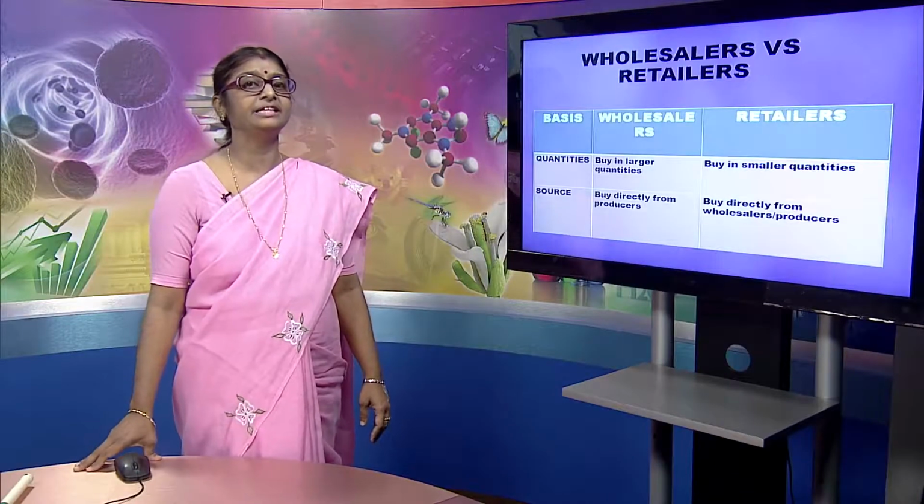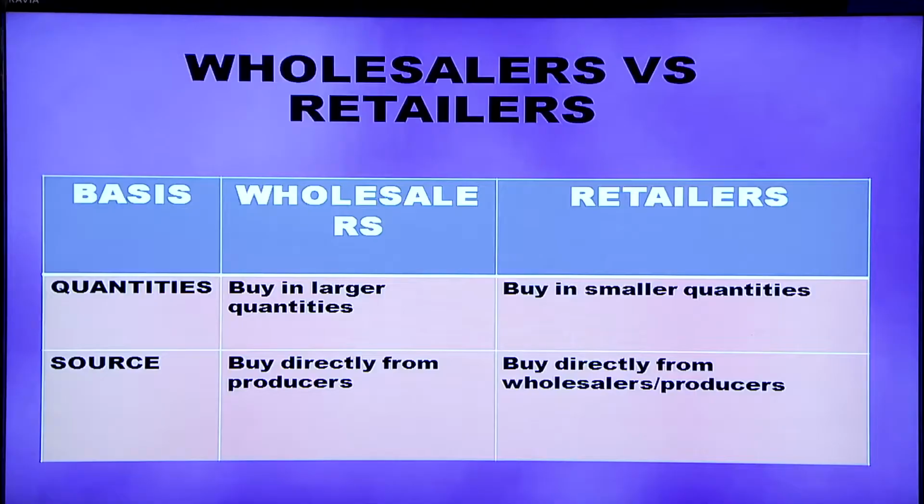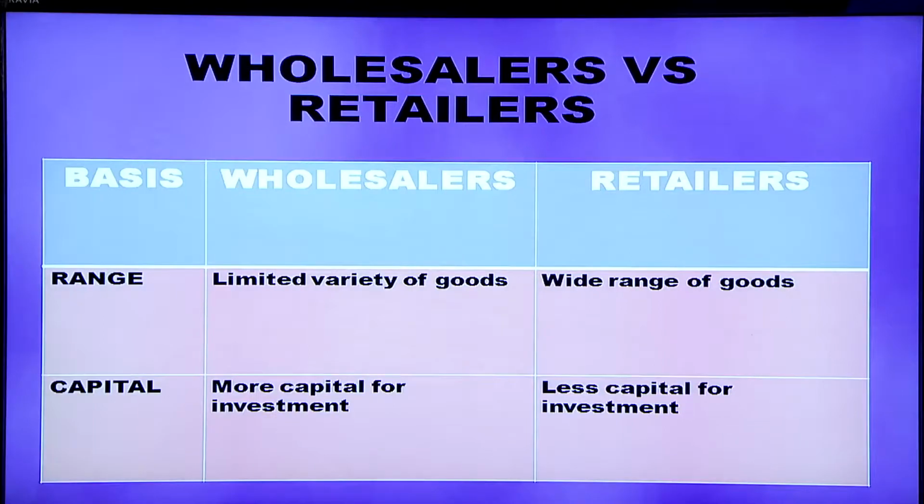Now let us study the differences between wholesalers and retailers. When we consider quantity as a basis, we can differentiate wholesaler and retailer in this way. Wholesalers buy goods in large quantities. Retailers buy goods in small quantities. When considering source as a basis, retailers buy directly from wholesalers and wholesalers buy directly from producers. Wholesalers deal with a limited variety of goods. Retailers deal with a wide range of goods.